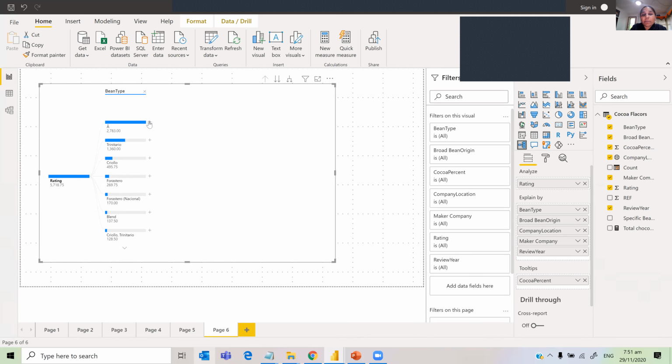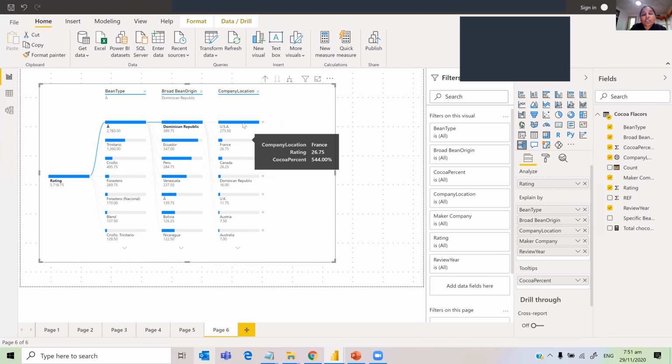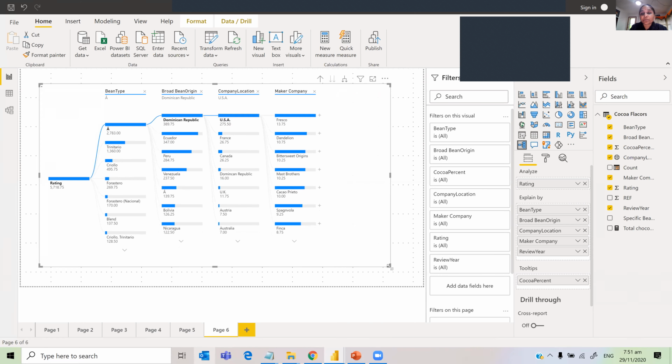And among the type A bean type, what is the broad bean origin that influences the rating? So that is the Dominican Republic. And with the Dominican Republic, what is the company location? Ecuador, I think. Is it Ecuador? Yeah, USA. Okay, so you can drill like that, whatever company and things like that.